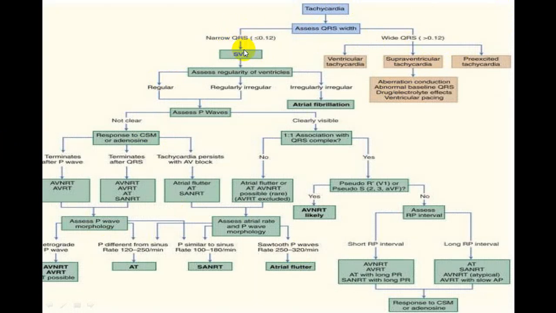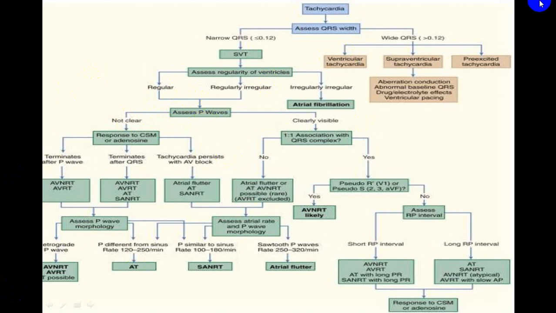And if it is a narrow complex supraventricular tachycardia, look at the regularity. If it is regular, go through this particular part. If it is irregular, go through this. So irregularly irregular, atrial fibrillation. Regular, and if it is regularly irregular, look at the P wave, and depending upon the P wave, you will look for the possibilities. Now that is ECG wise.